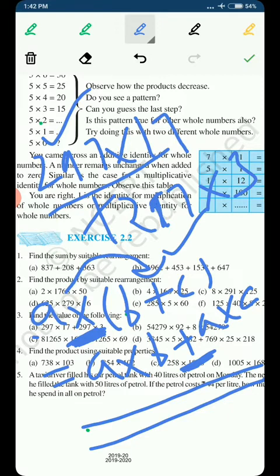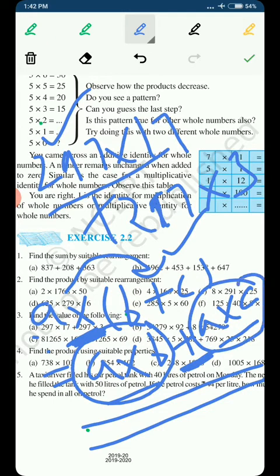Here A is multiplied with this complete bracket, but when we open the bracket, then A will be multiplied with B and A will be multiplied with C, with the sign of addition between both terms.